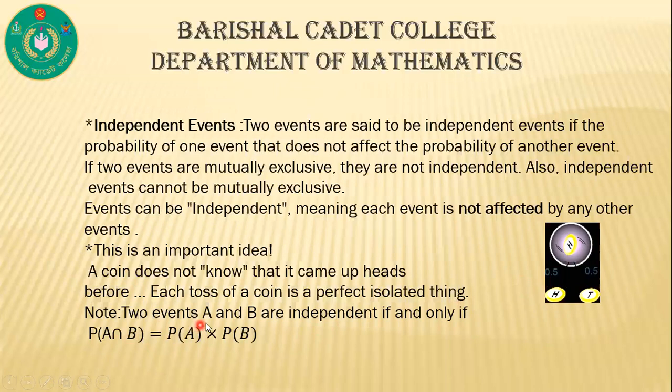Note that two events A and B are independent if and only if P of A intersection B is equal to P of A times P of B. We use this formula when we solve independent event related probability problems. Remember this formula. This is an important formula. This formula is also known as the multiplication formula of probability.